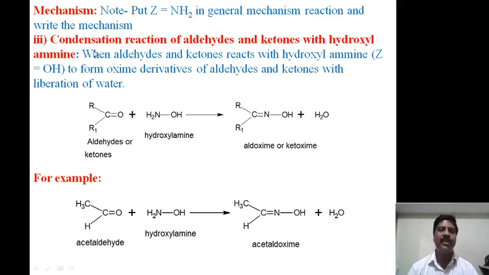Next come to the condensation reaction. The third one is the condensation reaction of aldehydes and ketones with hydroxylamine. This is possible when aldehydes and ketones react with hydroxylamine, where Z is equal to OH, to form oxime derivatives of aldehydes and ketones with liberation of water. Here the aldehyde or ketone reacts with hydroxylamine to form an aldoxime if it is an aldehyde, or a ketoxime if it is a ketone, with liberation of water.